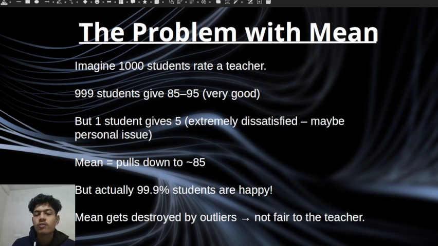This is because the mean and median are two different things. We will see that in this slide. Imagine 1000 students rate a teacher and 999 students give feedback in the 85 to 95 range, very good, but one student gave a 5, extremely dissatisfied. So the mean pulls down to 85, but actually 99.9% of students are happy, and the mean gets destroyed by the outliers. Not fair to the teachers.